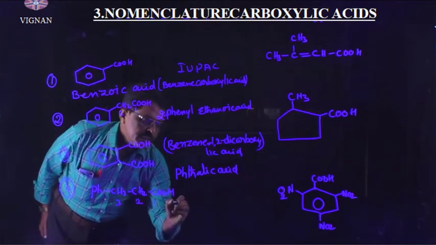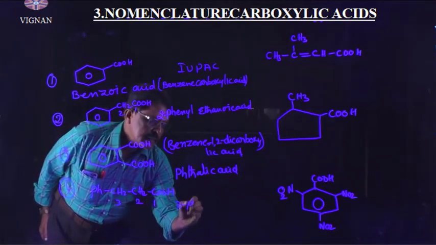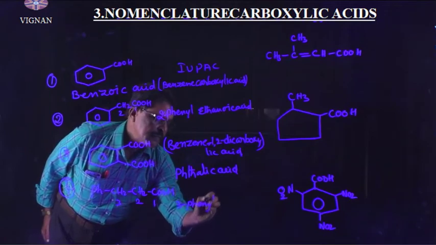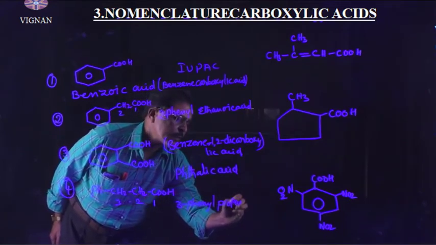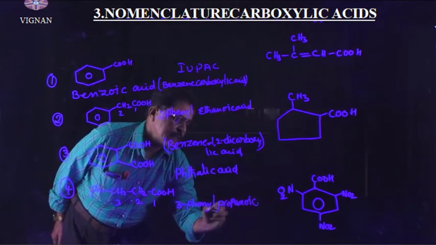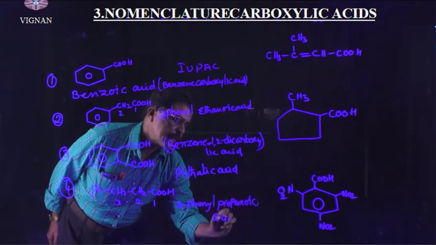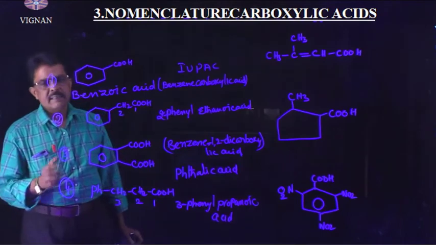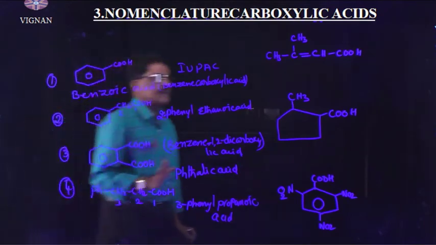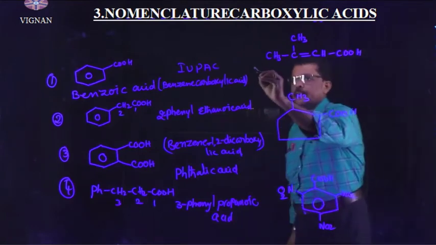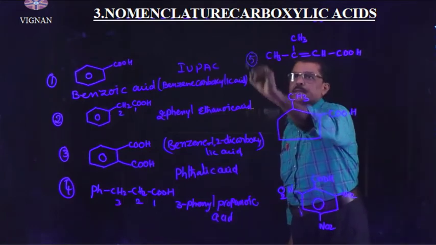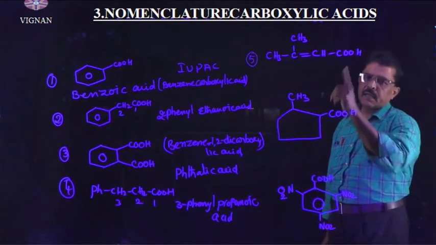So the IUPAC name of this compound is 3-phenyl propanoic acid. Right, understand?